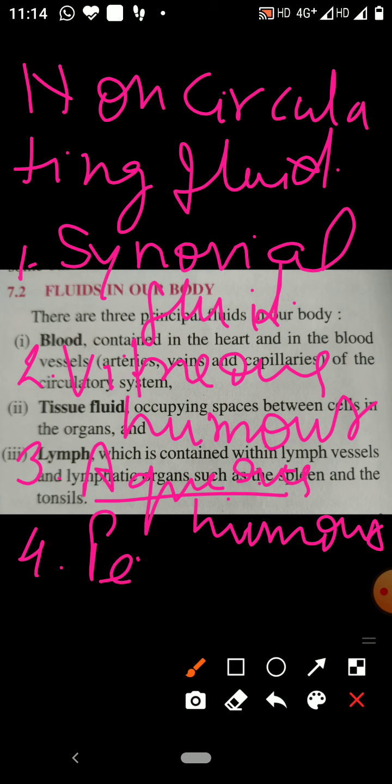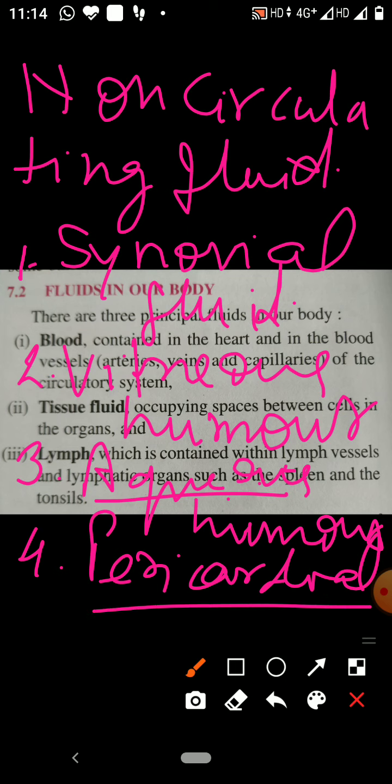Pericardial fluid is located between the pericardial membrane around the heart. Like this, pleural fluid is located between the pleura, which is the protective covering of the lungs.